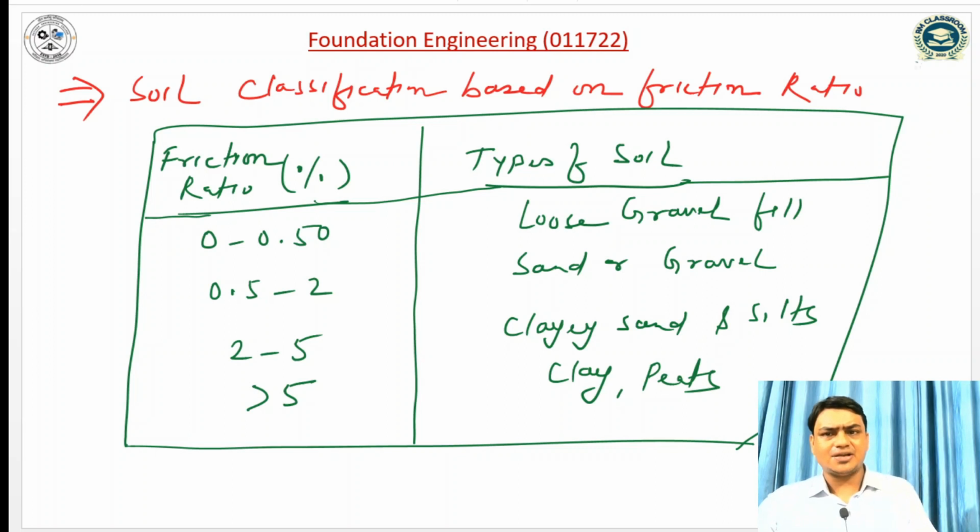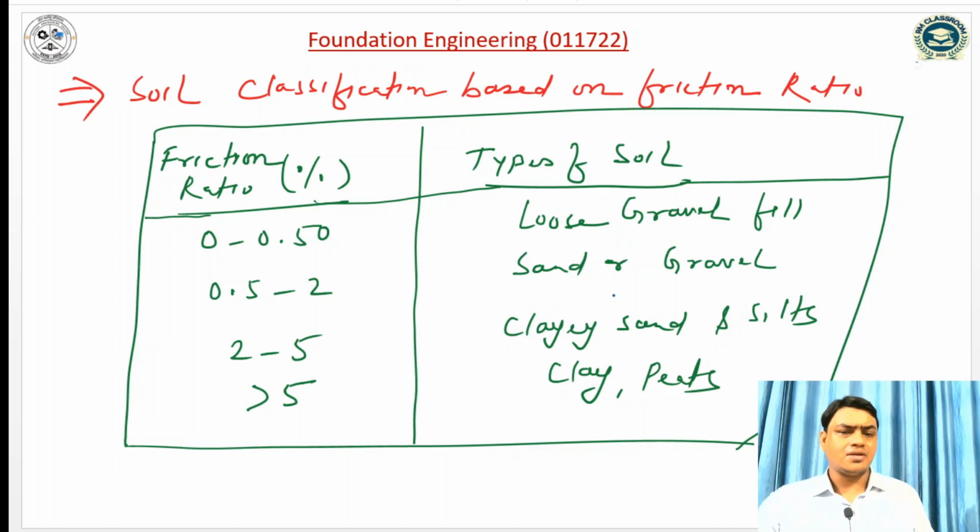So we can see that if the friction ratio lies between 0 to 0.5%, then the type of soil that falls in this category is loose gravel fill, and if the friction ratio lies between 0.5 to 2%, then it is sand or gravel. We can also see that once the friction ratio increases, our cone tip resistance will decrease.